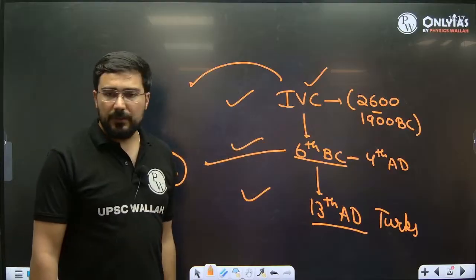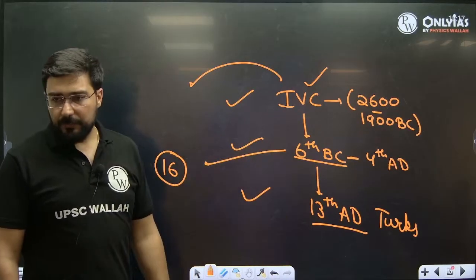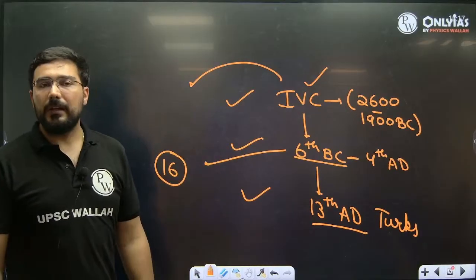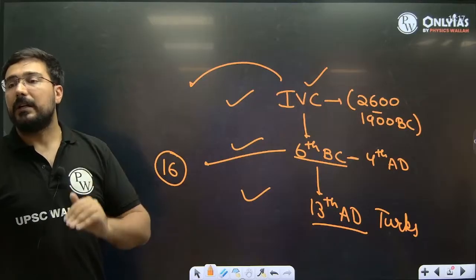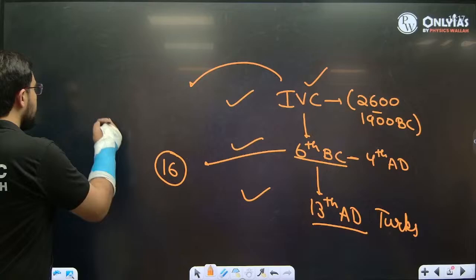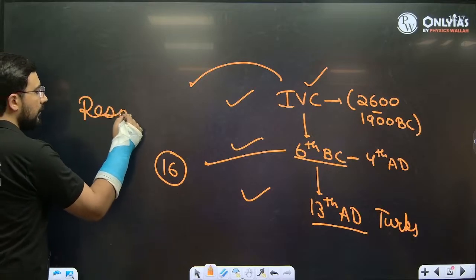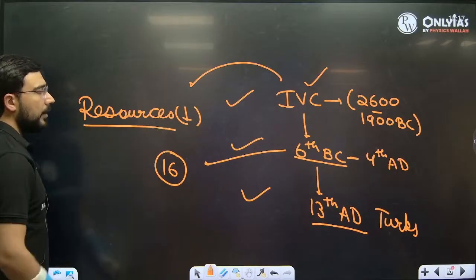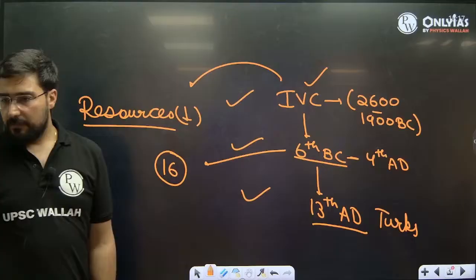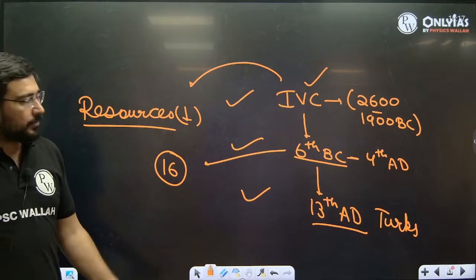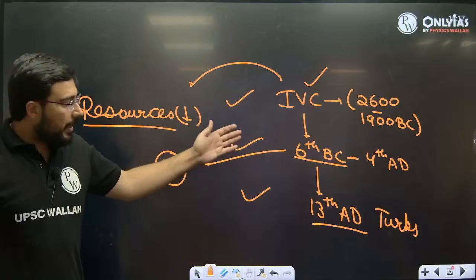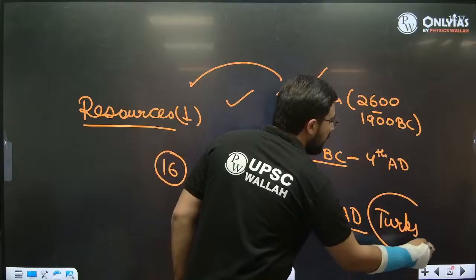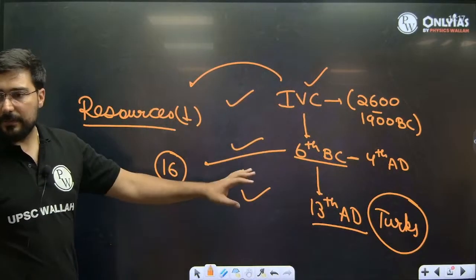Similarly, when we go for the 6th century BC, this continued for a very long time. And by the time when the Gupta dynasty came into power, we see the large-scale use of land grants. The central authority started declining. And what will happen when the resources available to the central authority decline? The first area to suffer is naturally going to be cities. That's why we see a decline of urbanization. And again, with the arrival of Turks, we see the third urbanization. I hope the concept is clear now.